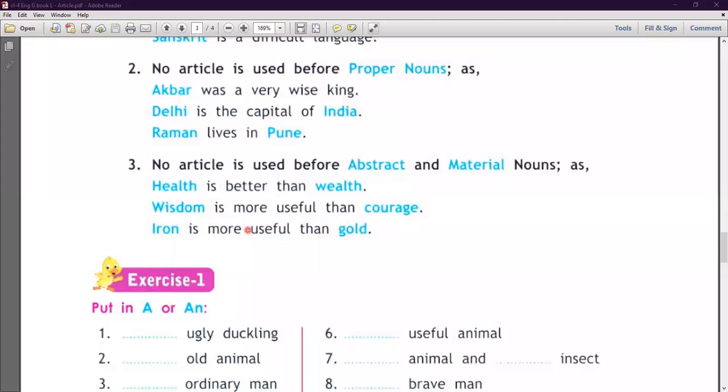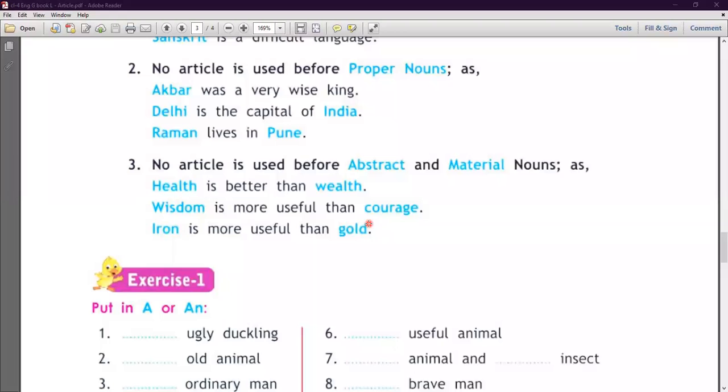Okay, before the abstract and material nouns, we don't use an article. So देखिए, health is better than wealth. So before health and wealth, we don't use an article. Wisdom, wisdom क्या है यहाँ पे in the sentence? Wisdom is more useful than courage. So wisdom and courage are there in the sentence.